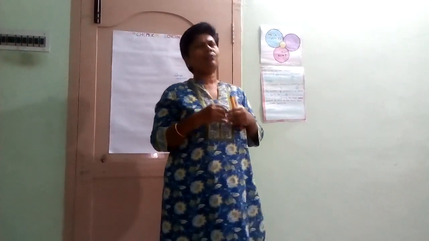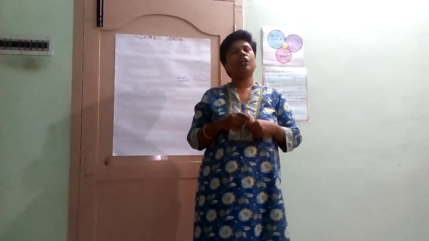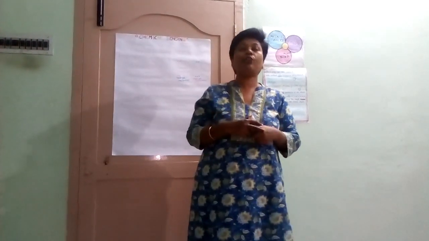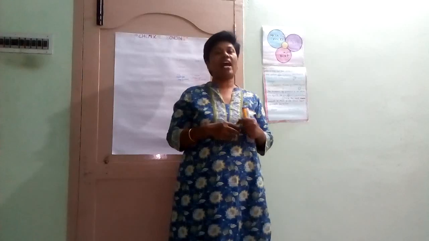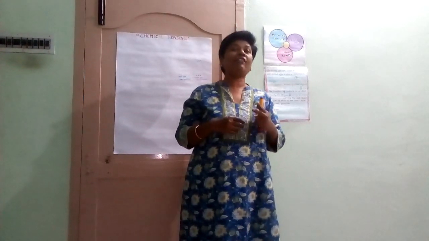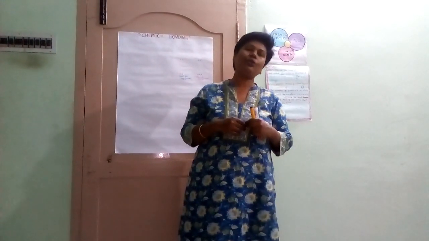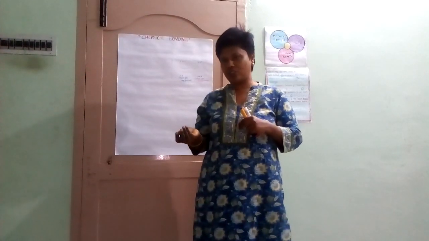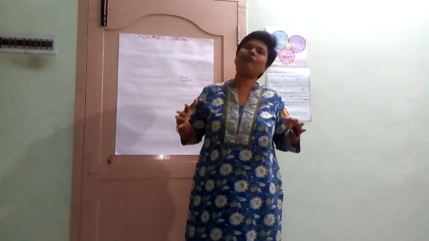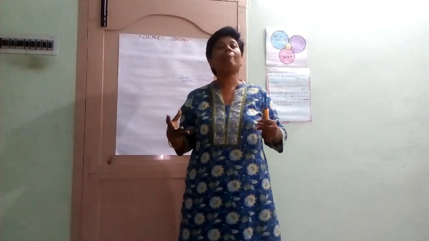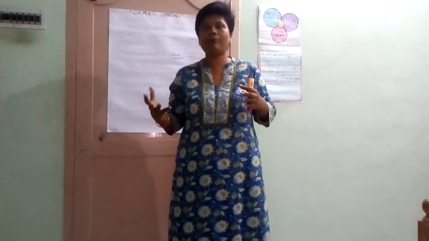Okay. Now suppose you are not bringing a pen to the school, and your neighbor is having two pens. So what she used to do? She used to give one to you, isn't it? So both of you get satisfied. This is one type of friendship.